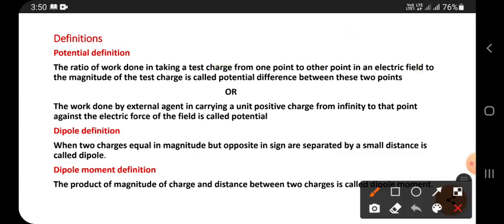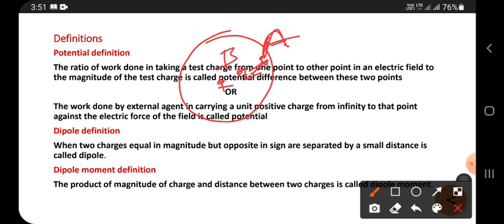How can I explain? Work done in taking a test charge from one point to another point. Let it be a complete field, because of a positive charge or group of charges. I have a point that is already experiencing a certain force, situated at a point A. Now I have to bring this test charge from point A to some other point, let us say point B.